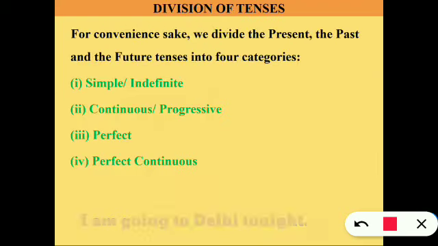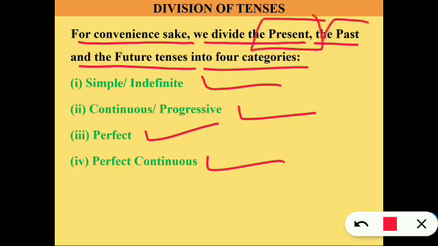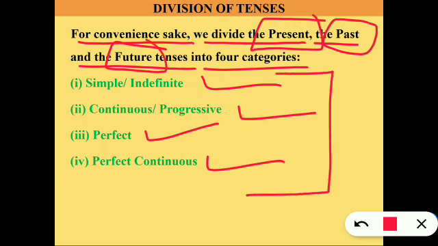All right. Division of tenses. For convenience's sake, we divide the present, the past and the future tense into 4 categories: indefinite, continuous or progressive, perfect tense and perfect continuous. So each tense, present, past and future, has its 4 parts. Okay, simple present, present continuous, present perfect and present perfect continuous. In this way we have the same categories for past as well and future as well. We will learn each one of them one by one.